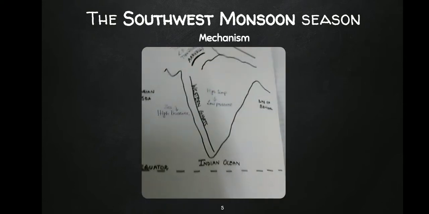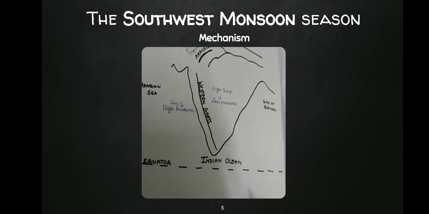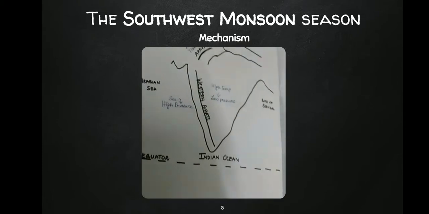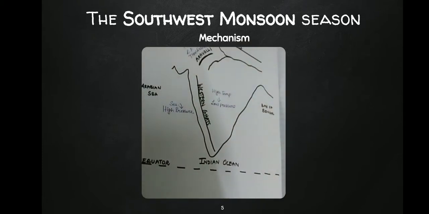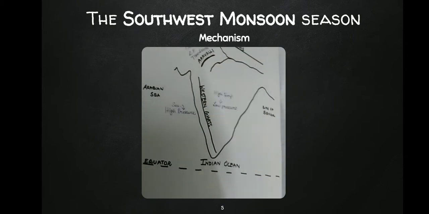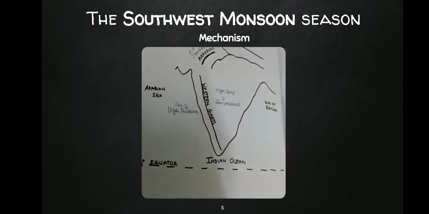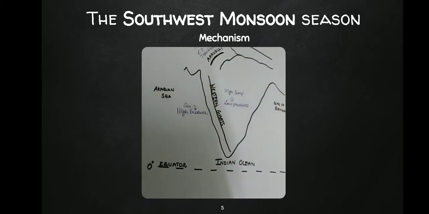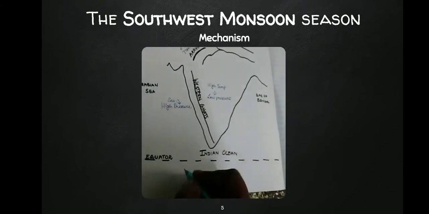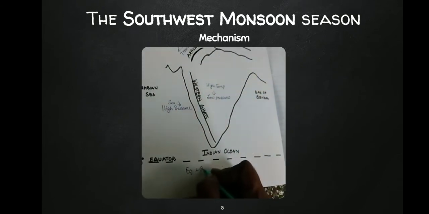So what happens is, we need to know about the permanent wind now. So this is the equator. What is the permanent wind that blows towards the equator? We need to recap the pressure belt at present. That is, between 10 degree north to 10 degree south, it is the equatorial low pressure belt.